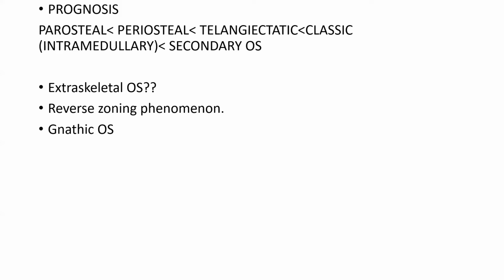But in myositis ossificans, which also has calcification in the soft tissue, the periphery of the lesion shows high density matrix, whereas the center of the lesion will be low density matrix. So this is called reverse zoning phenomenon, and it helps in differentiating between the soft tissue calcification of myositis ossificans